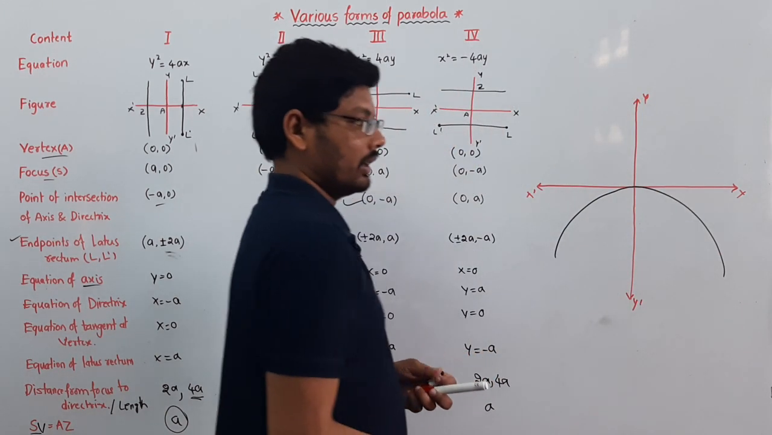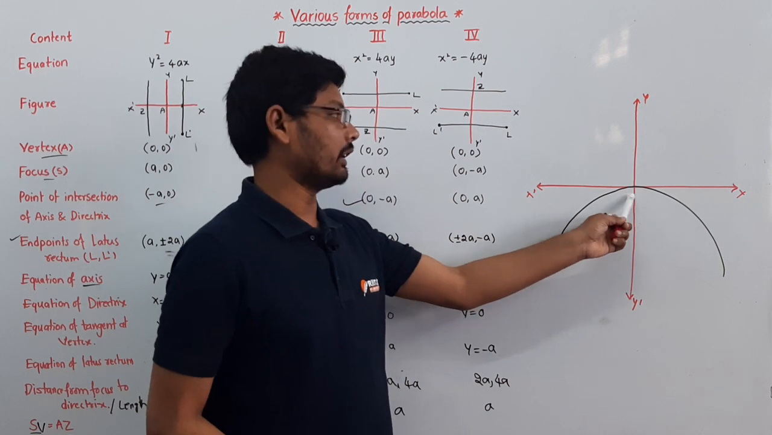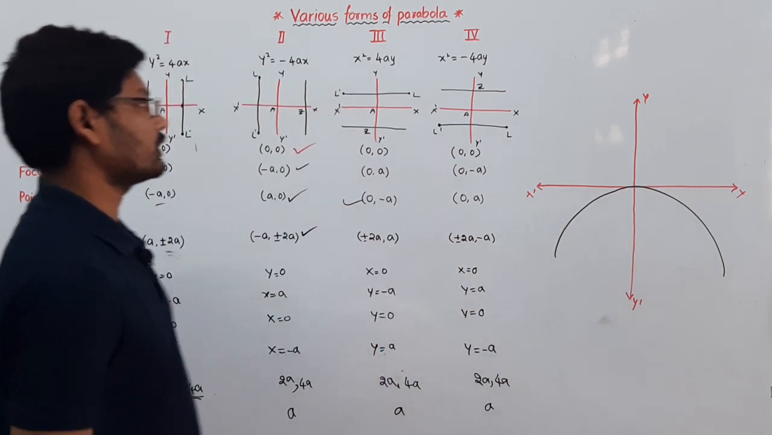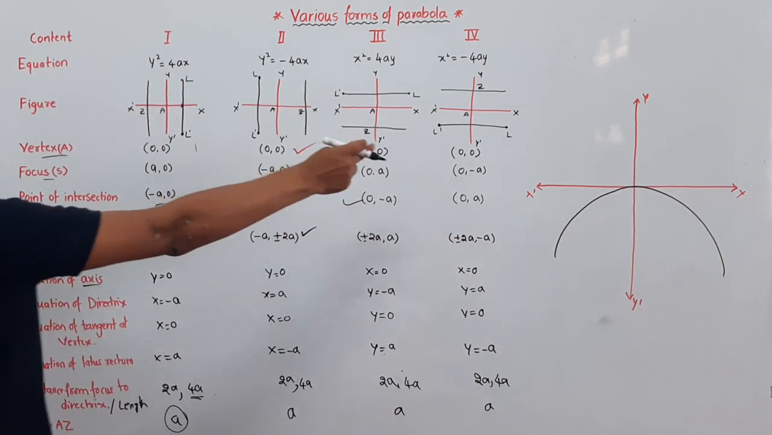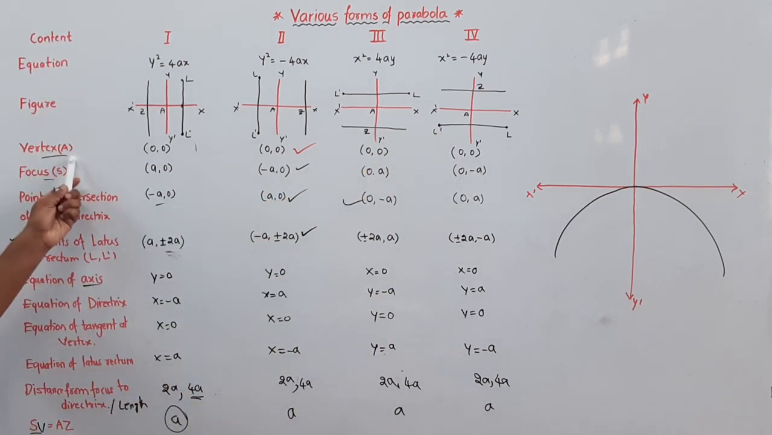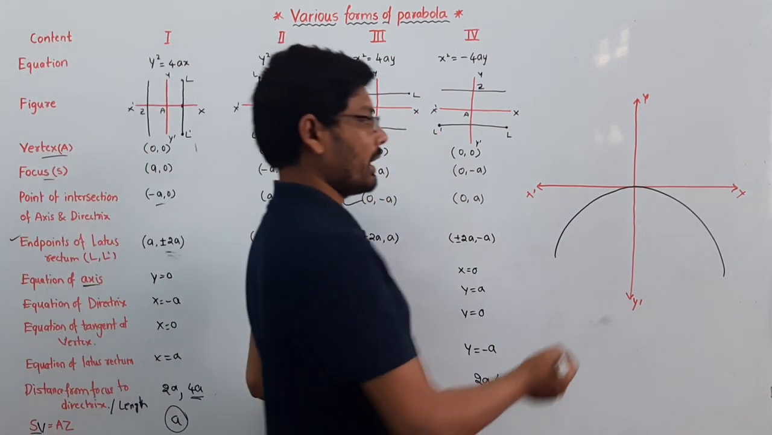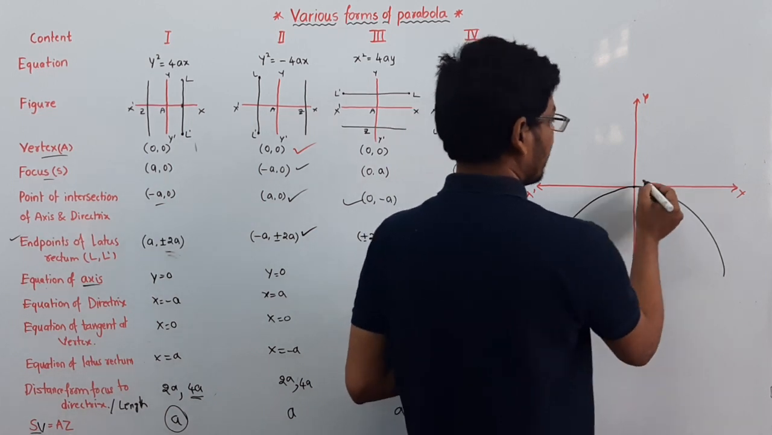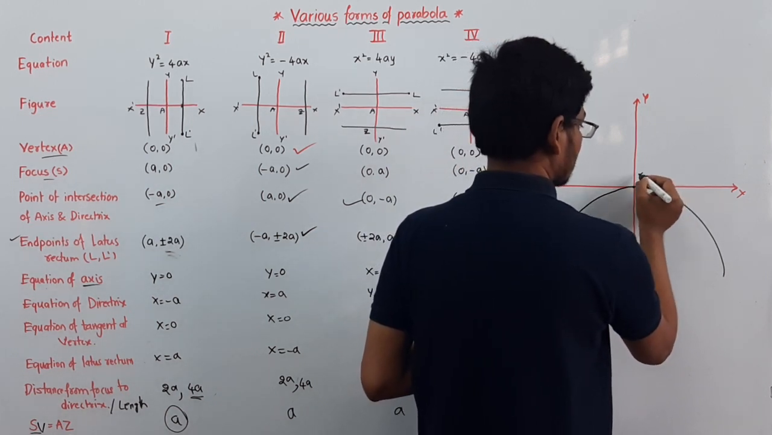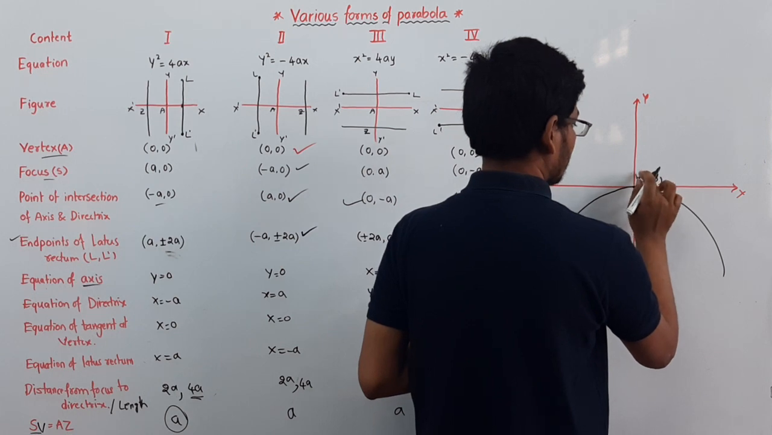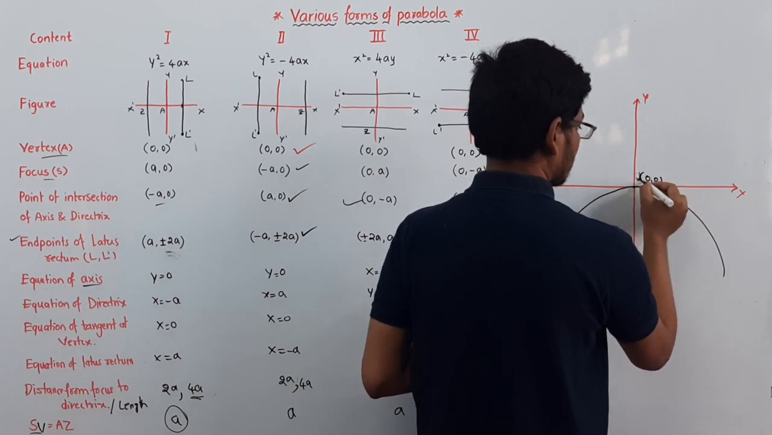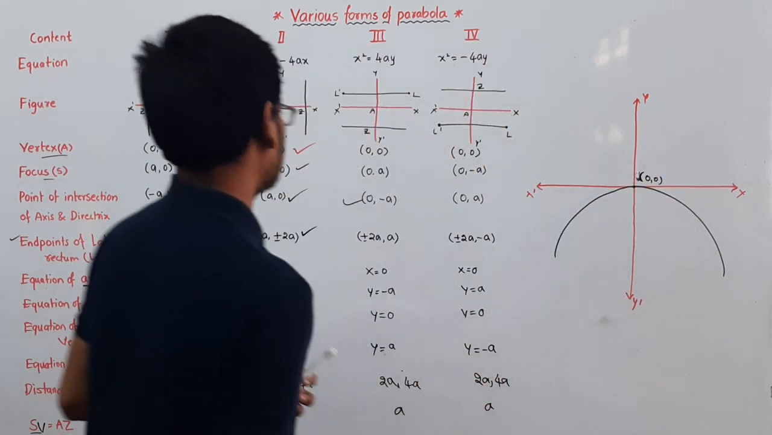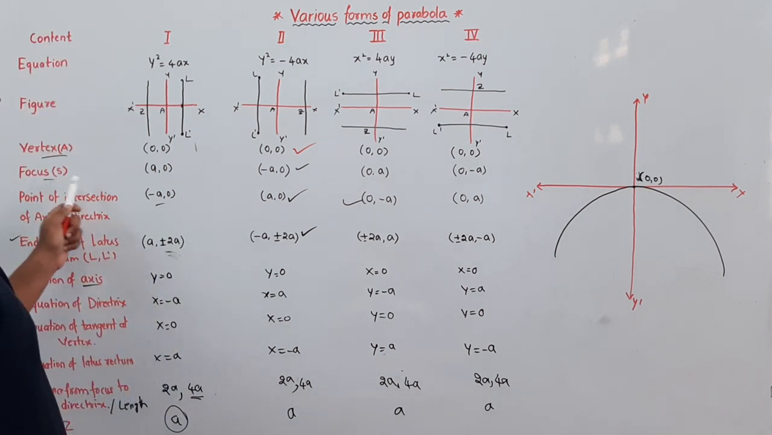This is a parabola. It is intersecting at the origin. The first point is the general form for this one, and the vertex. What will be the vertex? The parabola is touching the principal axis at the vertex, that is 0 comma 0.